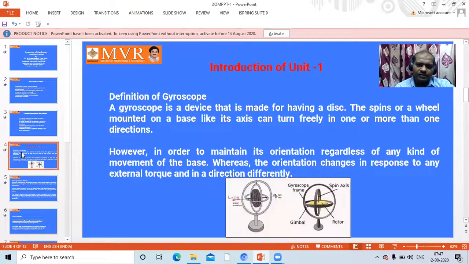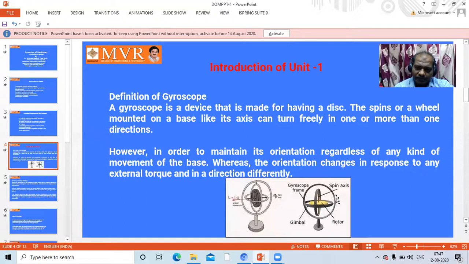Next, we will go for the introduction of unit 1. So what is the introduction of unit 1? If you observe in unit 1, we are going to have a basic knowledge of the gyroscope. What is a gyroscope? A gyroscope is a device that is made with a disc that spins, or a wheel mounted on a base such that its axis can turn freely in one or more directions. If you observe this, this is called a gyroscopic device.